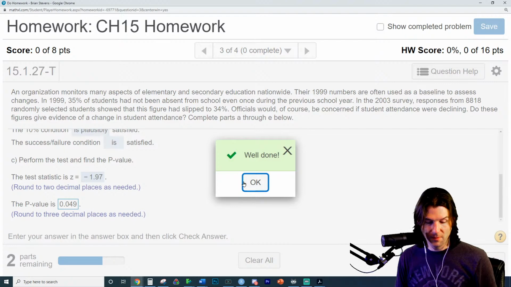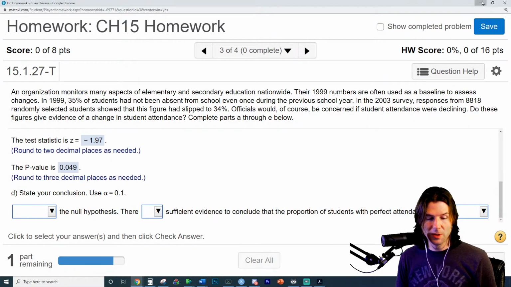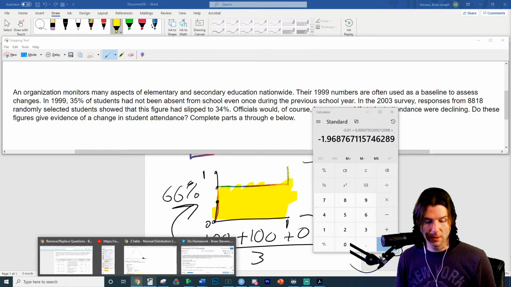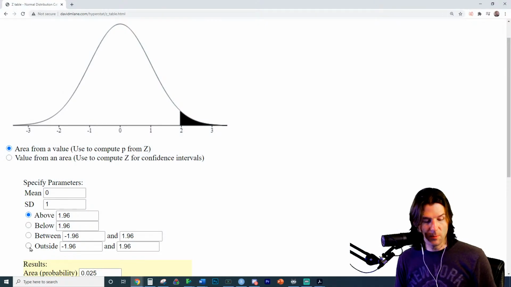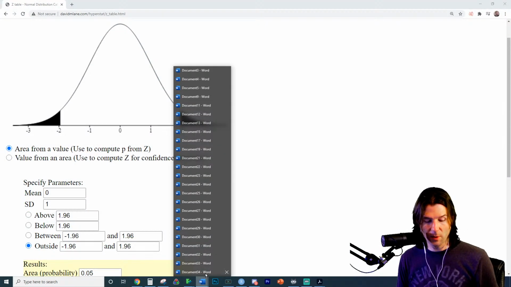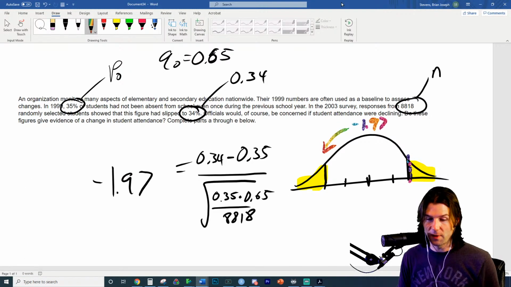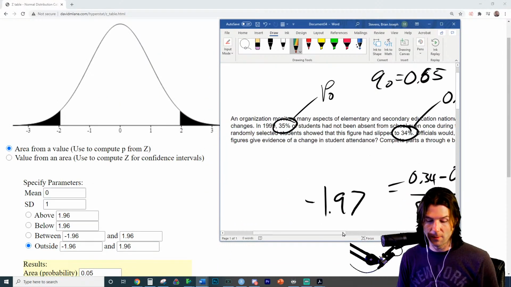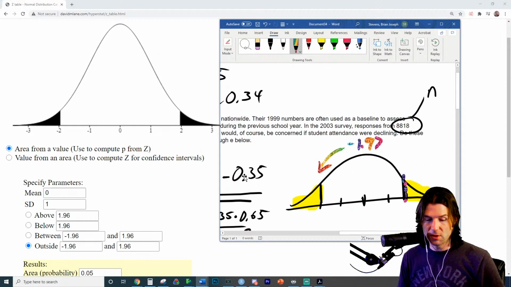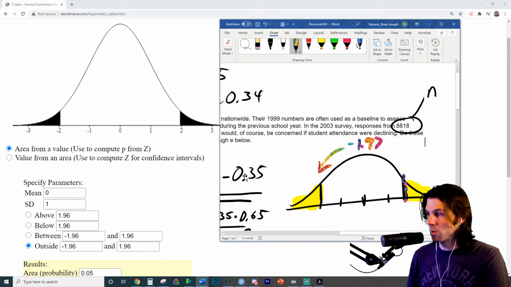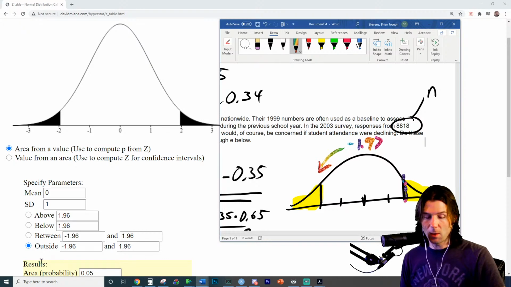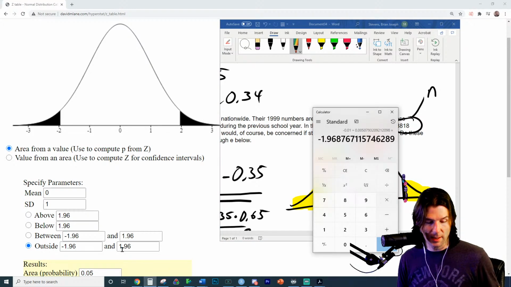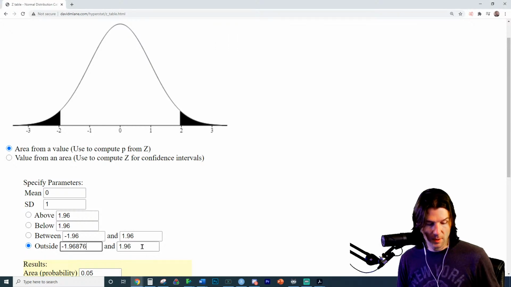0.49, yeah, it's got it. The reason I knew this, just to explain how I knew, is because if we do this, it looks a lot like the graphic I drew. If you look at my graphic and the graphic on the screen right here, at 1.96 the p-value is 0.05. But we're not at 1.96. We are outside of this number, which is so close to it.